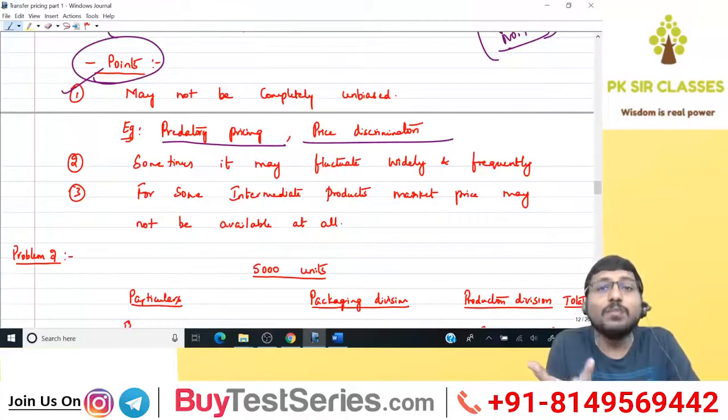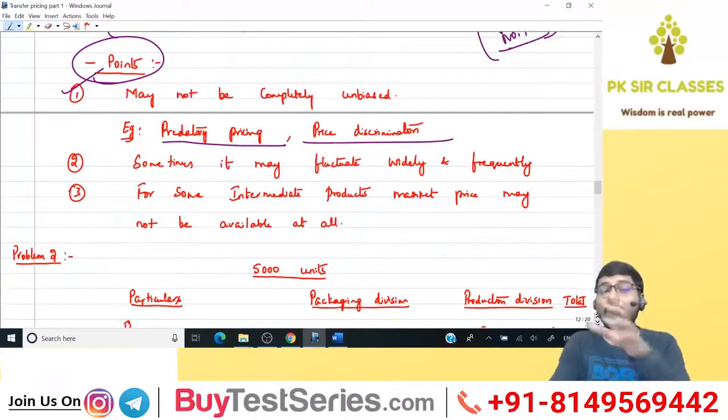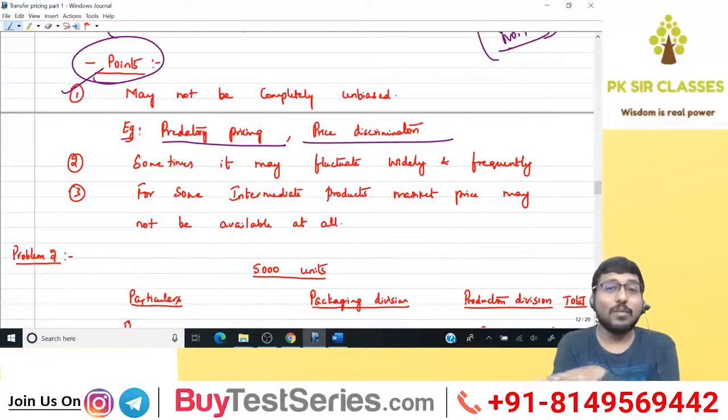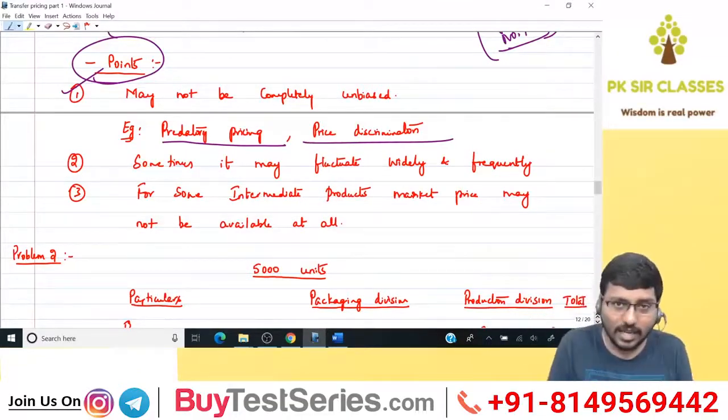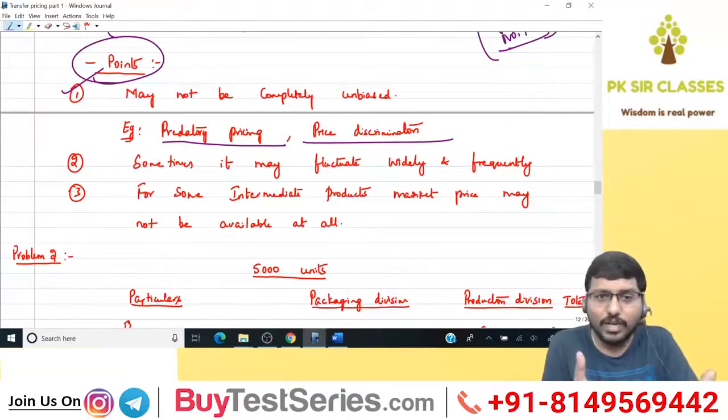In these cases, which market price will you take? Which means our market price will be biased. Are you able to understand? So this is one of the negative points of market price, because just now I told you that market price is not biased because it's determined by market forces. Yes, that is correct, but in some cases it can be biased, and those cases are predatory pricing and price discrimination. Got it?